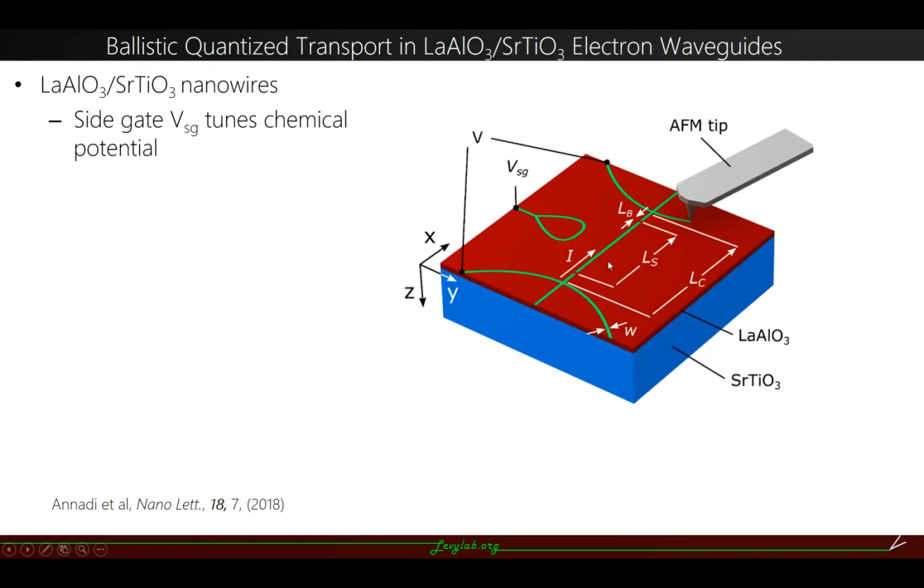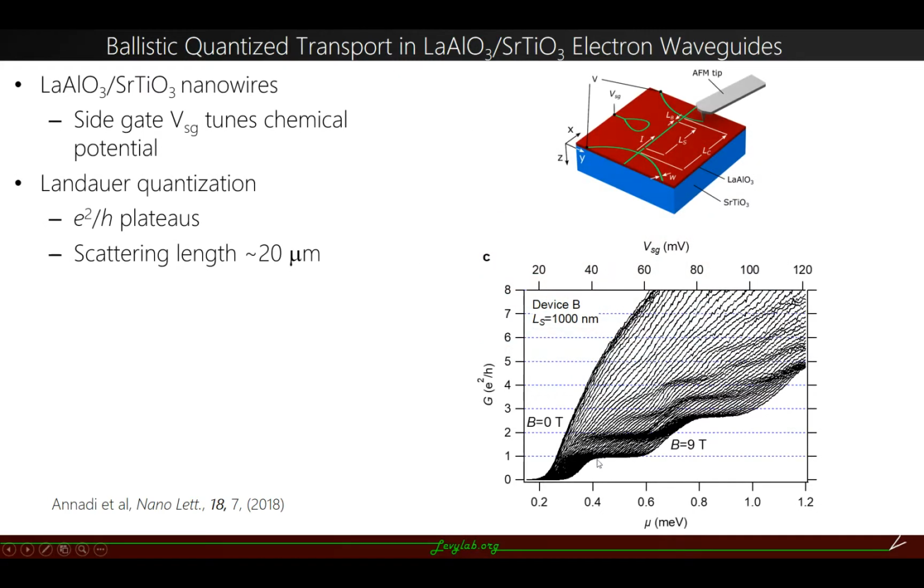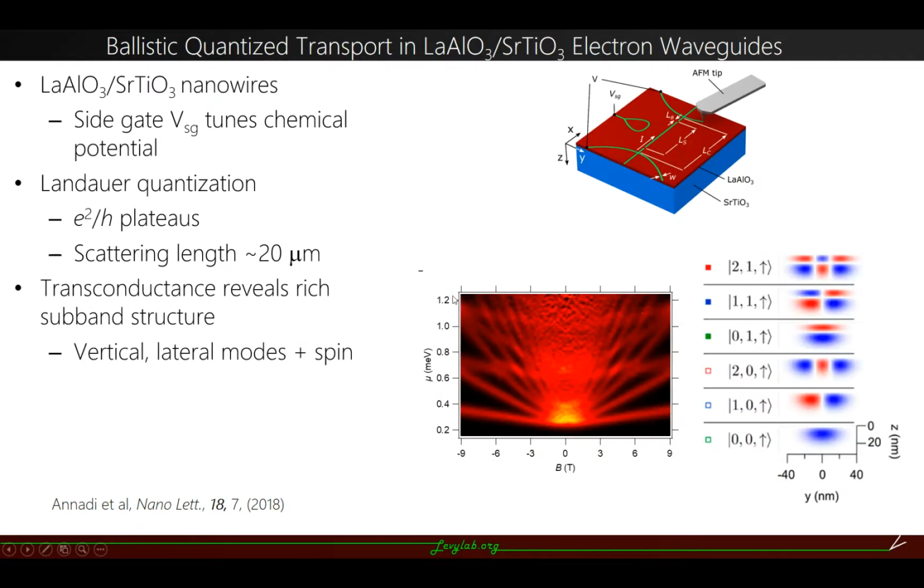And when we plot the longitudinal conductance of this system as a function of the chemical potential, we see e²/h quantization plateaus with a scattering length of around 20 micrometers. And if we now take the derivative of this, we get the rich subband structure of the system of the waveguide, and it was theoretically verified that we have these waveguide modes.